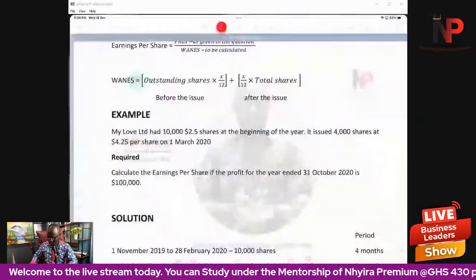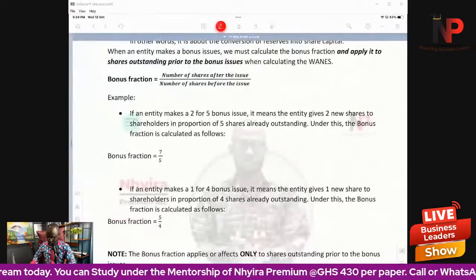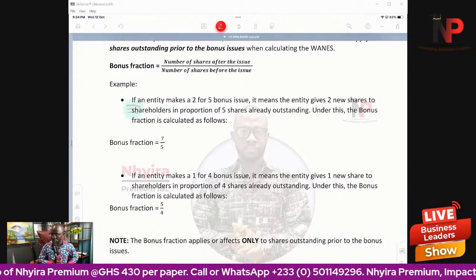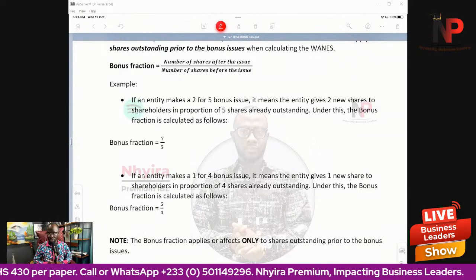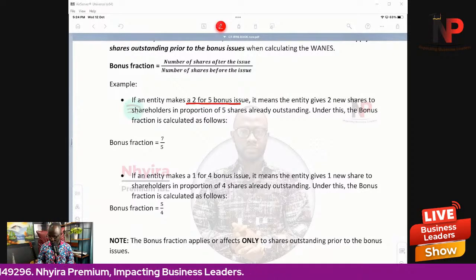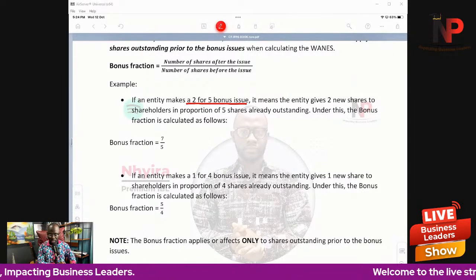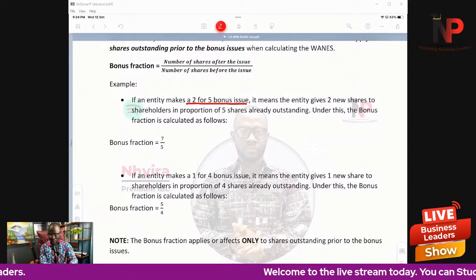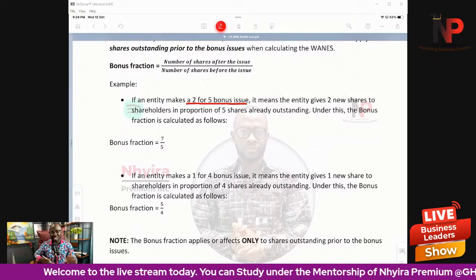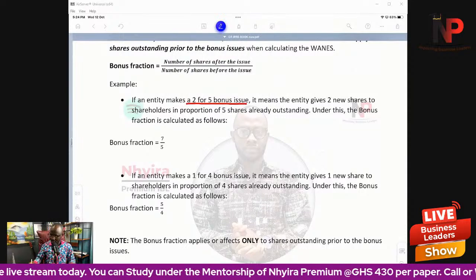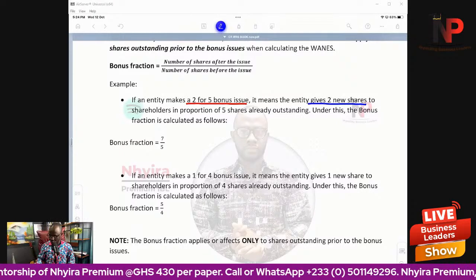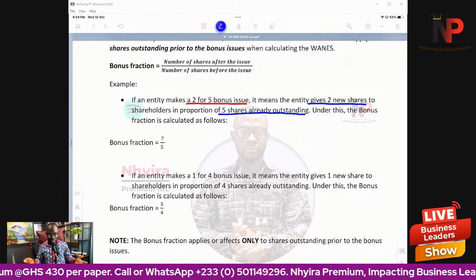So let me go back to my slide and show you what we mean with an example. Please stay with me carefully. I have two examples here to show you what we mean by bonus fraction calculation. Example number one: if an entity makes a 2-for-5 bonus issue, what does that mean? It means that the entity gives 2 new shares to shareholders for every 5 shares already outstanding.